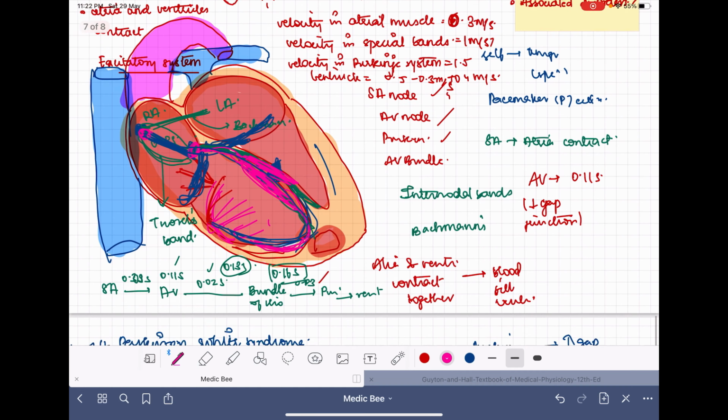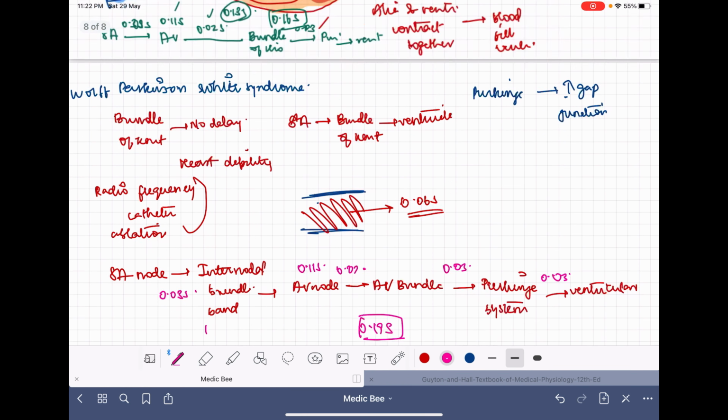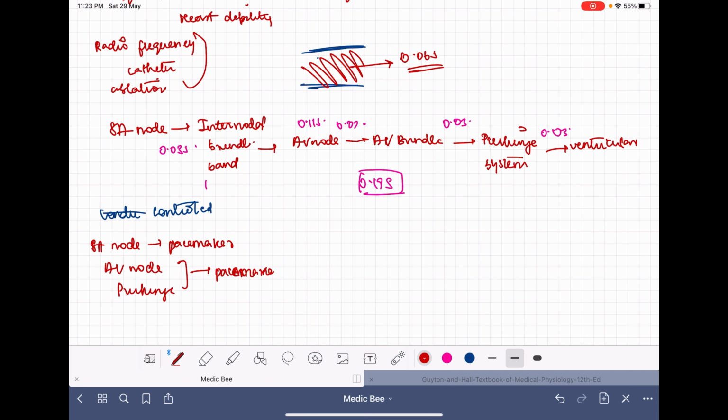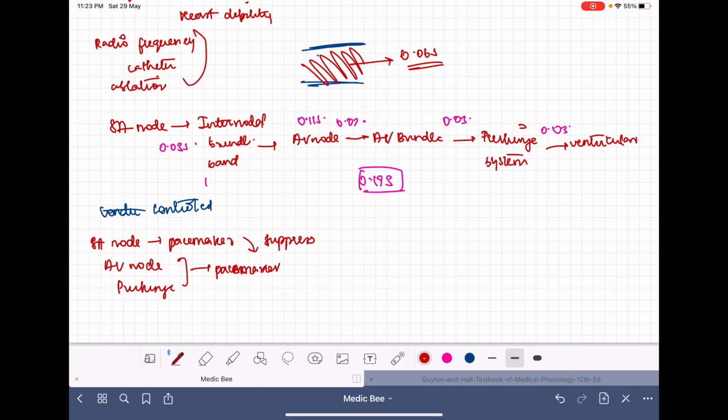So we have seen how the cardiac impulses are originating and how they are transmitting, and we will finally see how they are controlled. The sinoatrial node is generally the normal pacemaker. Also, we already know that the AV node and the Purkinje both have the intrinsic ability to be pacemakers, but they are generally suppressed by the SA node. SA node will keep them inhibited or in an inactive state. So we will see the reason why it is so.